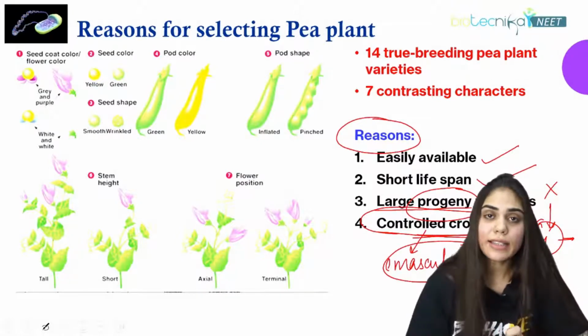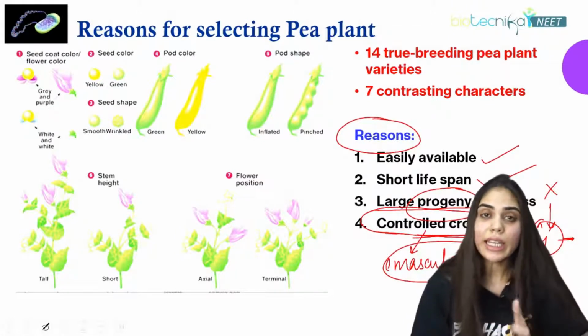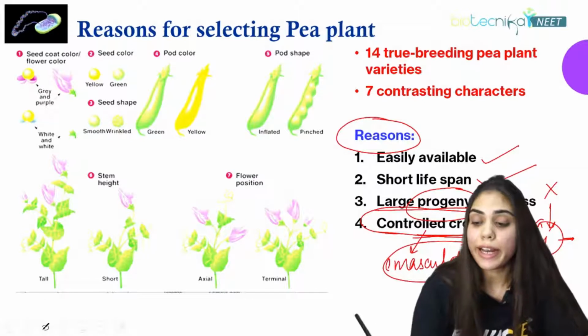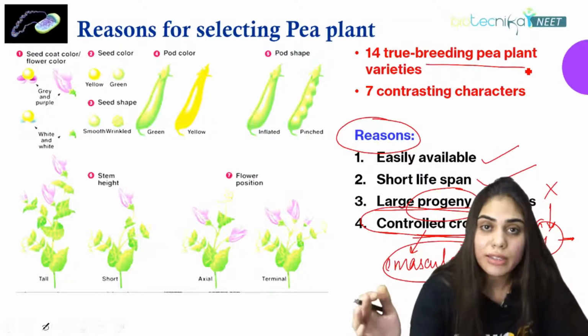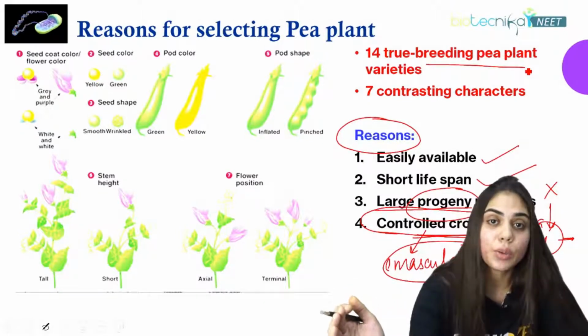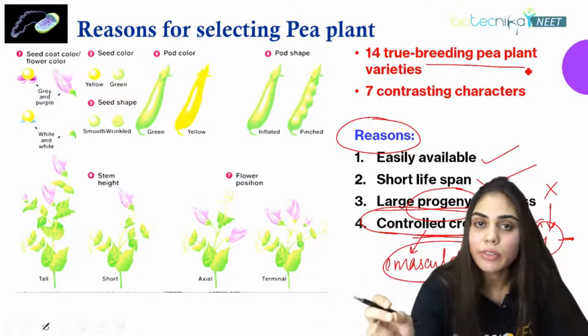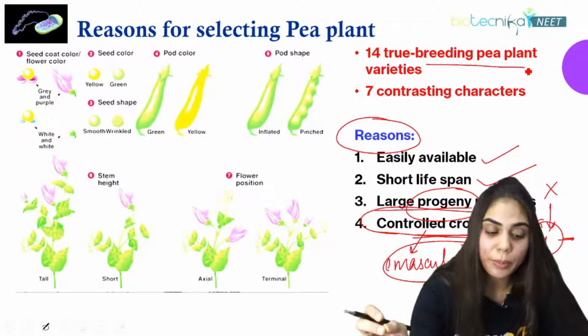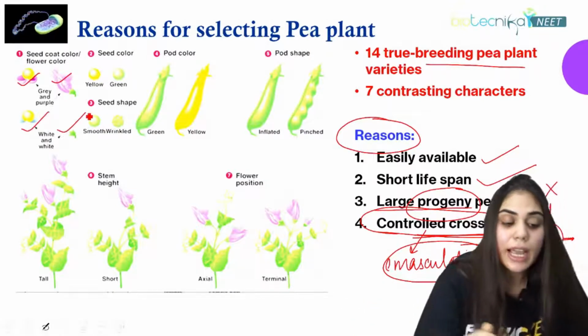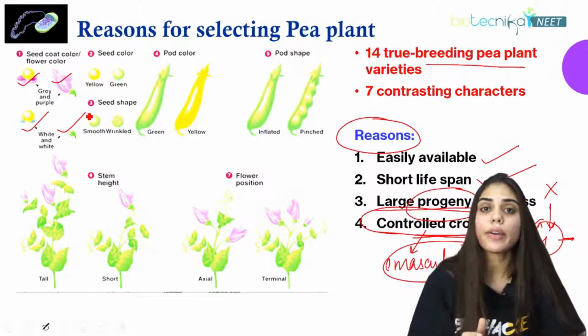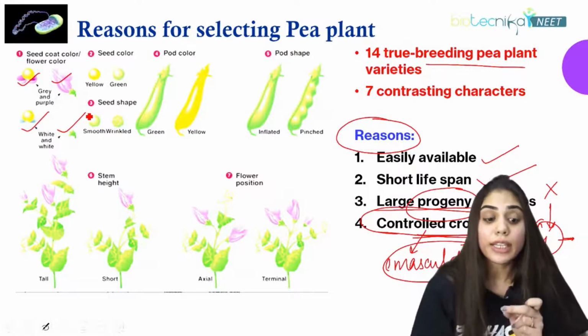So now he selected the pea plant. Firstly, he was working with 34 varieties of pea plant. What are the 34 varieties? And after this, he went down to 22. And finally, he worked with 14 varieties of pea plant. Here you can see 14 varieties of pea plant. And if you consider this as a contrasting character, it is only 7.